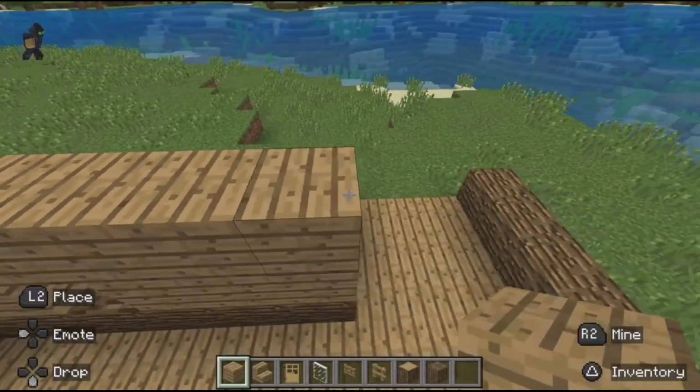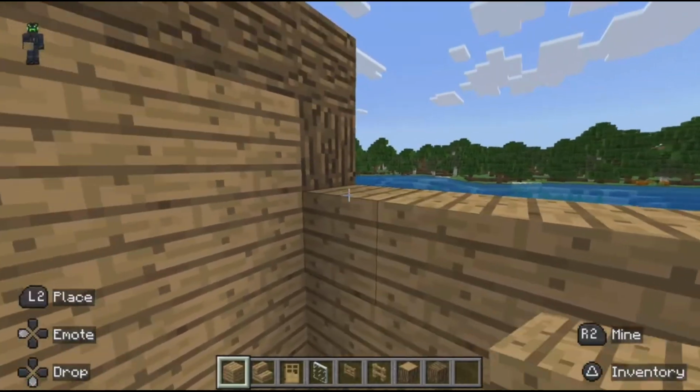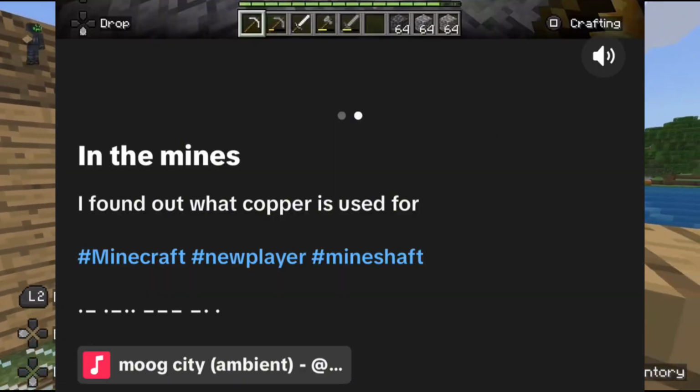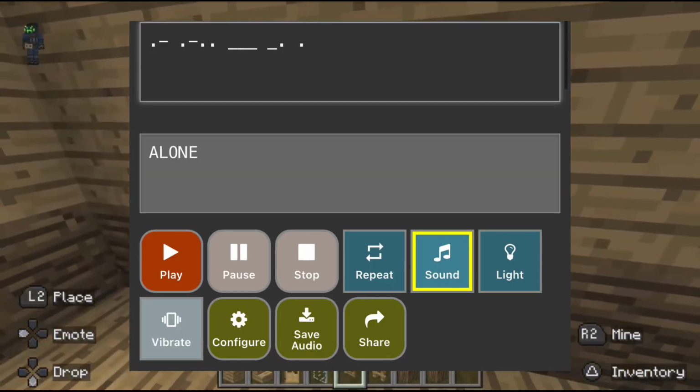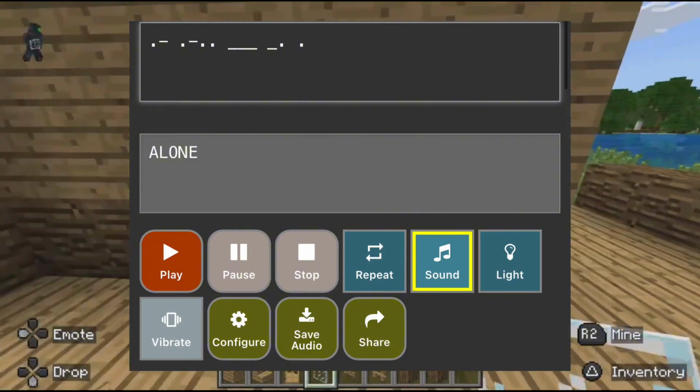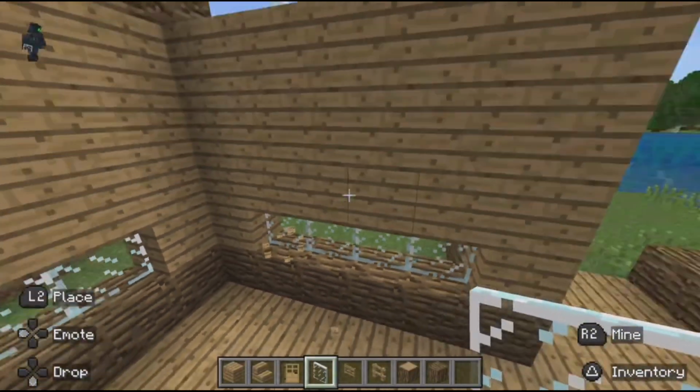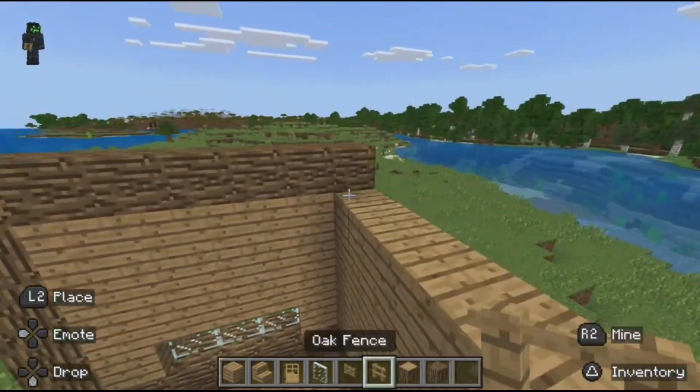This is much easier to see now that I've pointed it out, but yeah, this guy is not alone in his world. Not only that, but this description also has some Morse code in it. When translated, it translates to "alone." So we have "you are not alone," which kind of fits since the creature really revealed itself in this one.